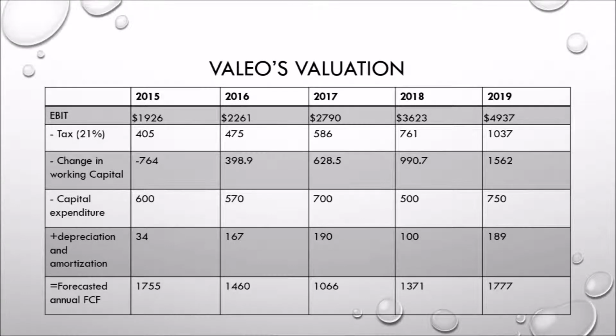As we did many times before in the process of valuation, we get the EBIT values from the forecasted income statement of each of the 5 years, and that is automatically generated on Excel. We plug the values. We deduct from it tax, and then we deduct the change in working capital, and that is the difference between current assets between 2 consecutive years, and that is excluding cash. We deduct as well capital expenditure, and we add depreciation and amortization, and these are the values that we got for the free cash flow of each.